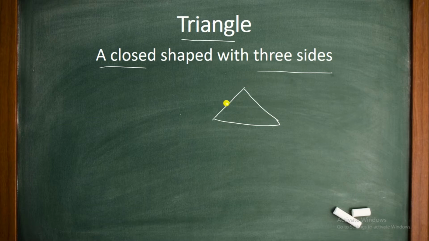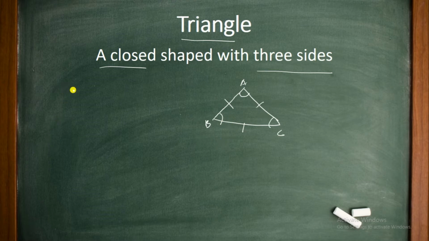Suppose this is a triangle. Here one side is there, two sides, three sides. So we can name them A, B and C. In a triangle there are three angles, 1, 2 and 3. So in a triangle there are three sides and three angles. And we can name a triangle by any names. Here we have named this triangle ABC. A triangle has many properties.